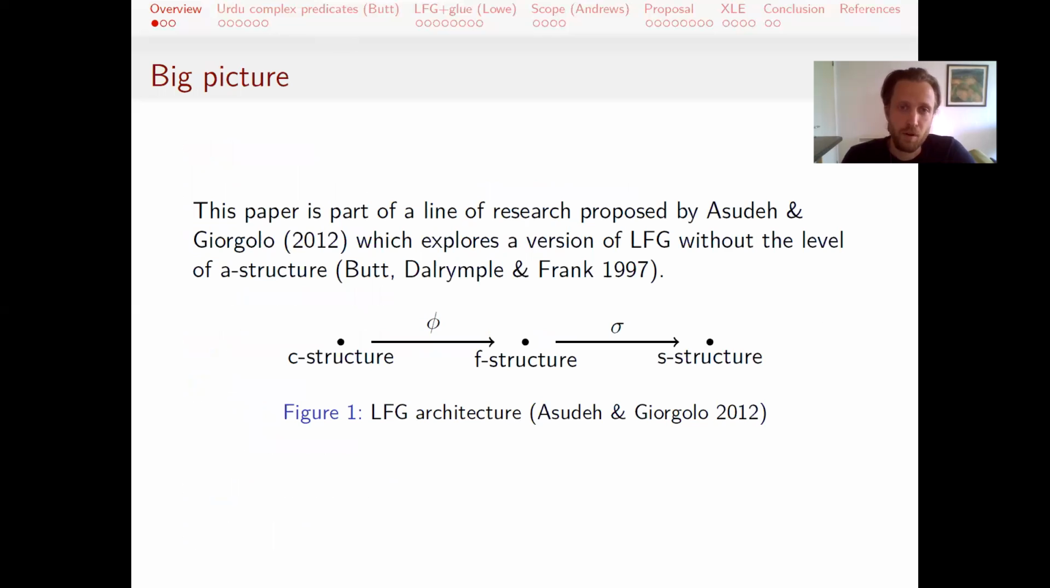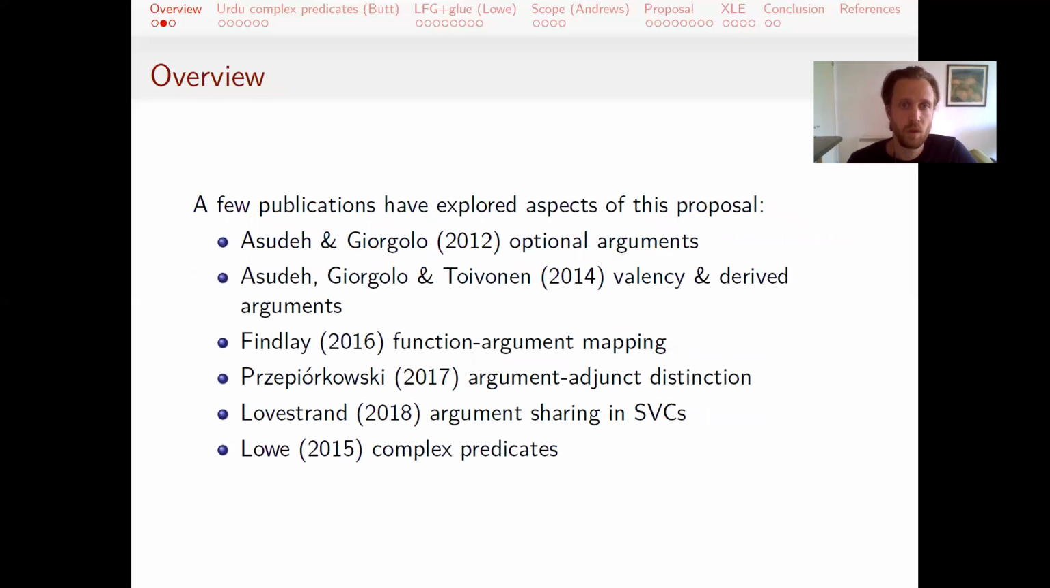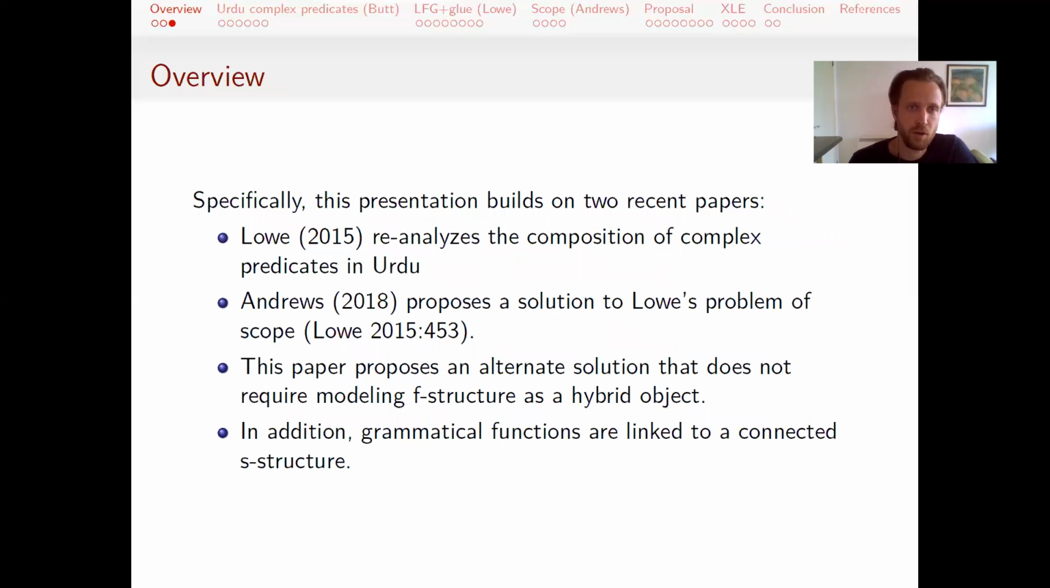This paper is part of a growing line of research that, in a sense, was started by Asude and Jogolo, of course, building on the work of others, but their proposal was that it's possible to go back to an LFG architecture that doesn't have the A structure, which was originally proposed by Butt, Dalrymple, and Frank in '97. There's been a few different publications that have been building off and exploring different aspects of this proposal, but in this particular talk, we're interested in Lowe's work in the 2015 paper on complex predicates.